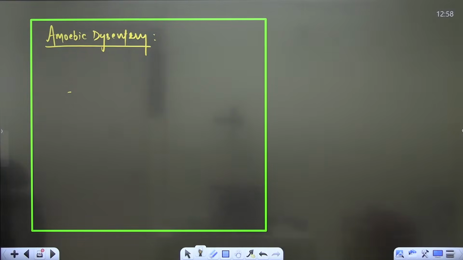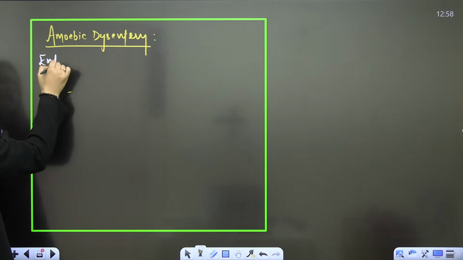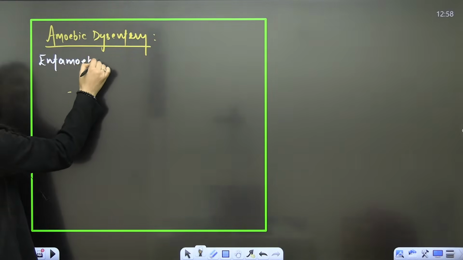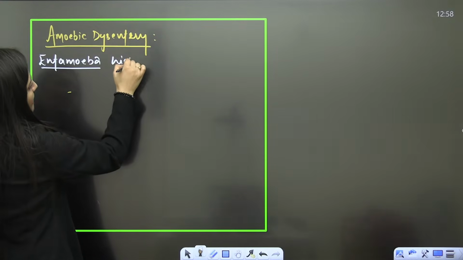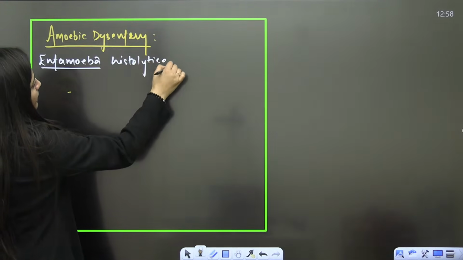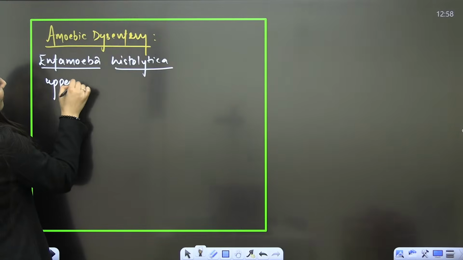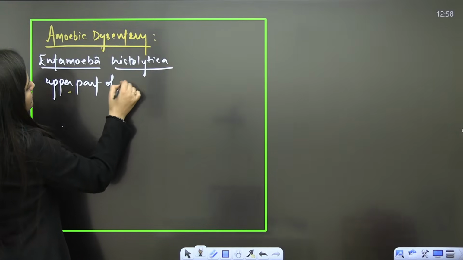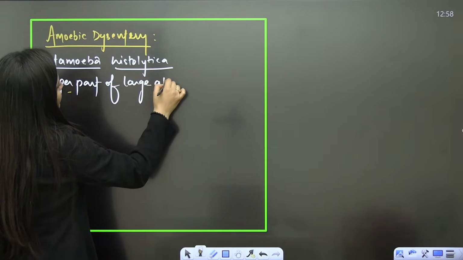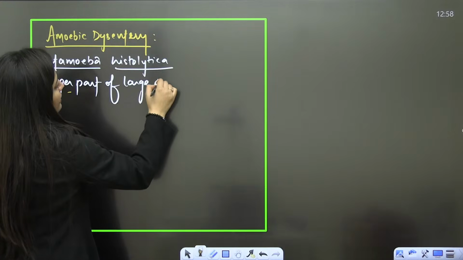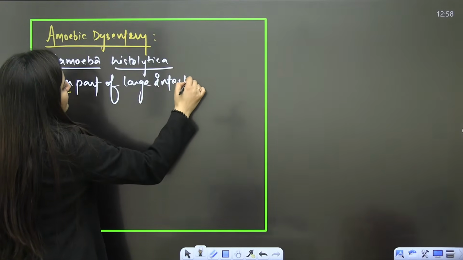So Entamoeba histolytica, that is the parasite that causes it. Where will it live? In the upper part of the large intestine. Here it is not the small intestine. Here it is the large intestine. Please write down.